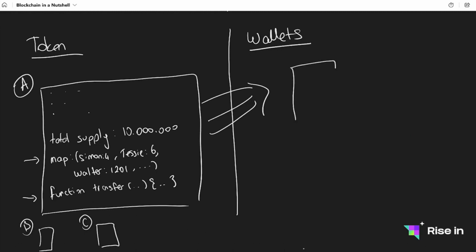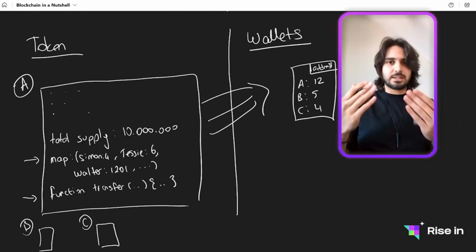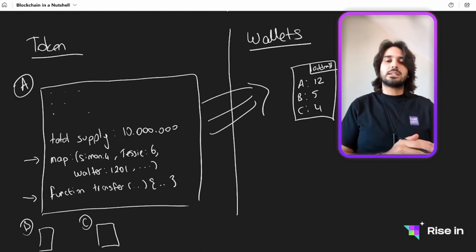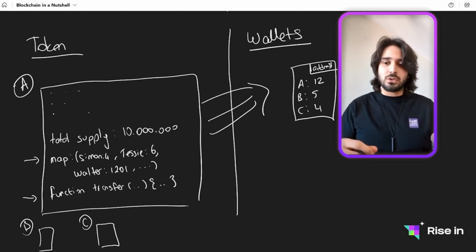And this wallet is a program that is showing, for a given address, how much token it has on A, B, and C. Let's say I have 12 token A, 5 token B, and 4 token C.